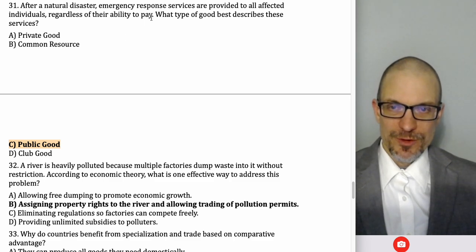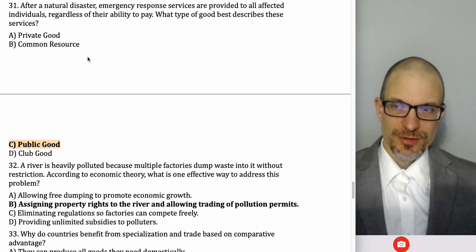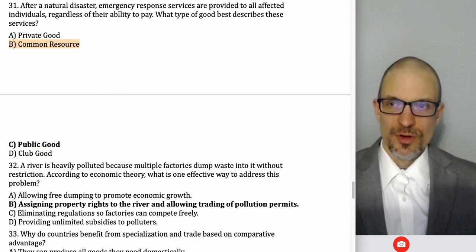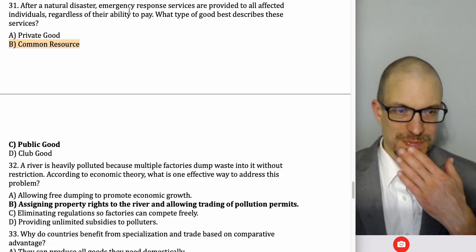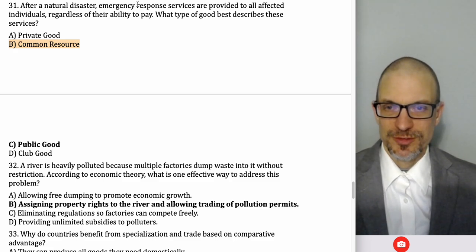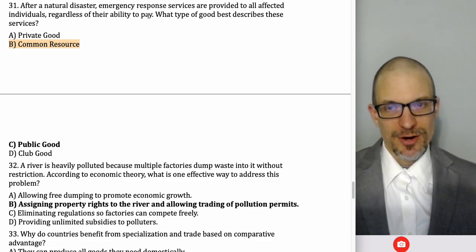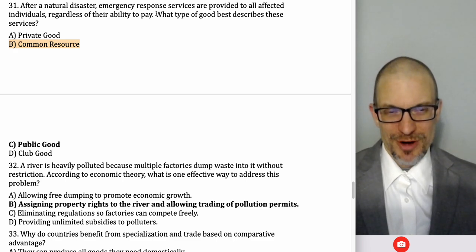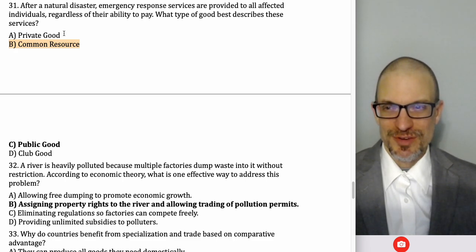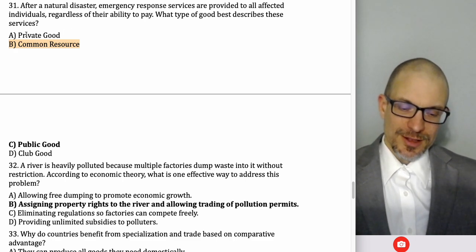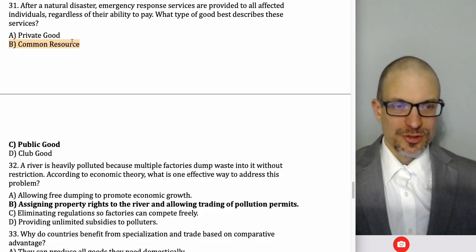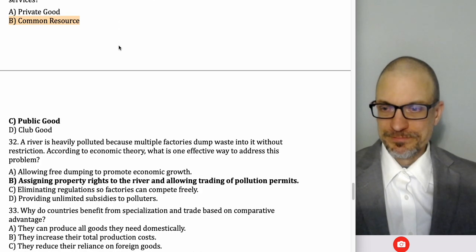However, if it was non-excludable but it was rival, then we'd have a common resource. So if disaster emergency response services were scarce, for instance. So a better question would have been which property describes these services, and then I'd have rival, non-rival, excludable, non-excludable, and the answer would be non-excludable.